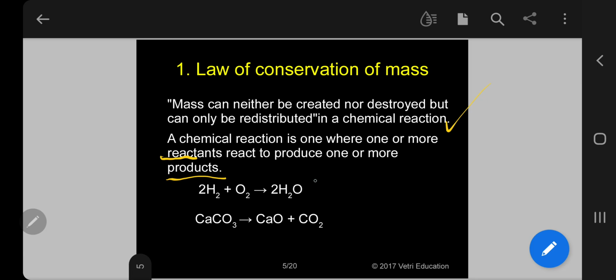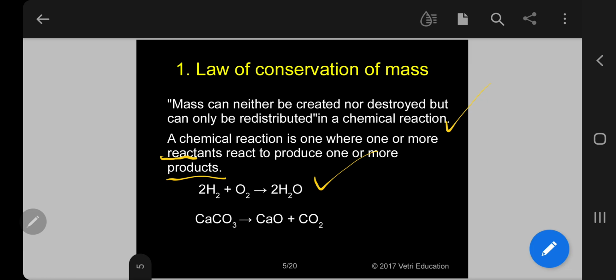So just take the formation of water. In this case, 2 moles of H2. Kindly excuse mole, I will define later. So 2H2 plus O2 gives 2H2O. Kindly see what is the law of conservation of mass in this case? If you calculate the weight on both sides, it will be equal.